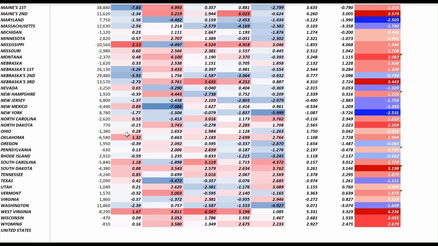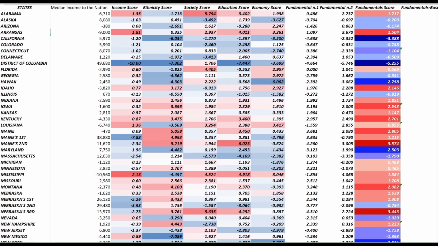Now let's take a look at the Rust Belt states. For example, in Michigan, the race is really close, right? Just 0.23, so really a tie. While the state of Minnesota favors, economically speaking, Democrats with a negative score of 0.57. The state of Pennsylvania is again really close to a tie, 0.13. And the state of Wisconsin, again, 0.09. So economically speaking, those states all slightly favor Republicans by margins that are negligible, apart from some states in the South, for example North Carolina, where they are a little bit more in favor of Republicans.